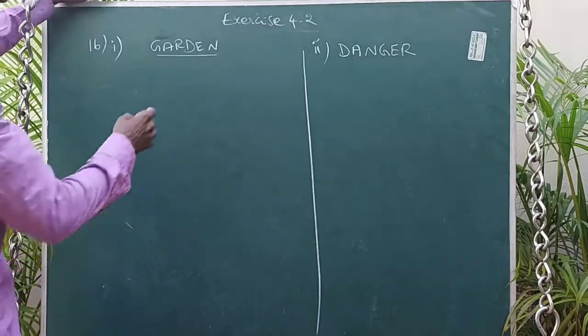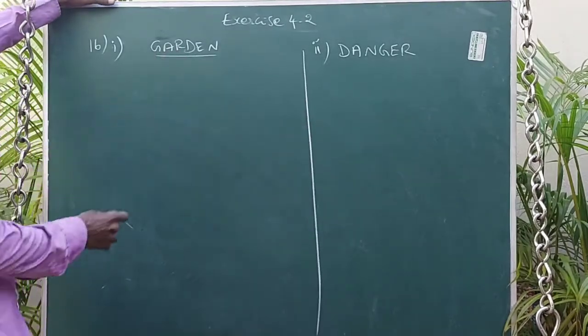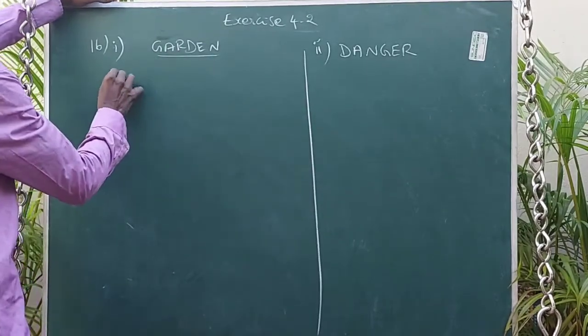Okay, so first write down the lexicographic order of the letters.